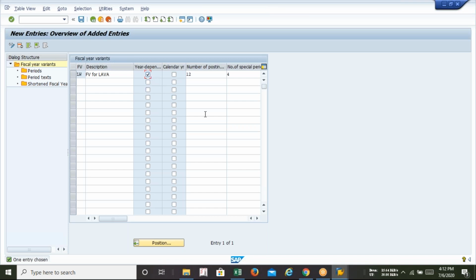This one. Year dependent. You have to select year dependent here. If you have any skipping, then calendar year, Jan to December? No. If your financial year is starting from January to December, that time calendar year. Correct. Calendar year means Jan to December only. If you have any problem, you will select year dependent. Okay, sir. That's all, sir. Thank you.